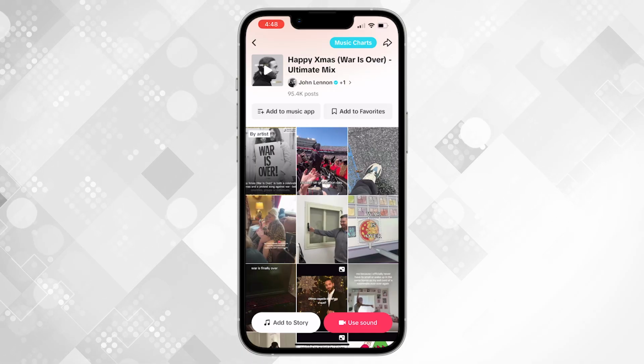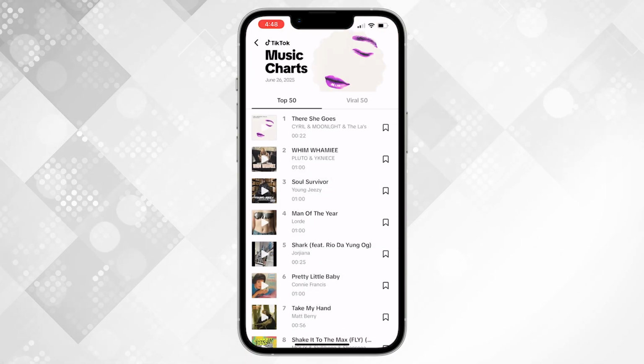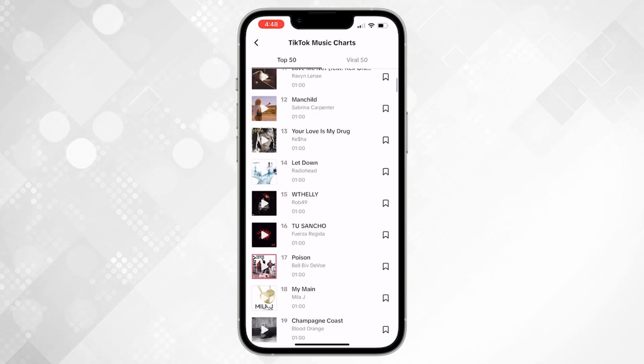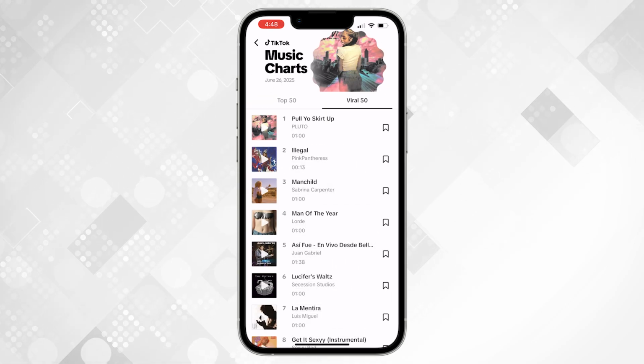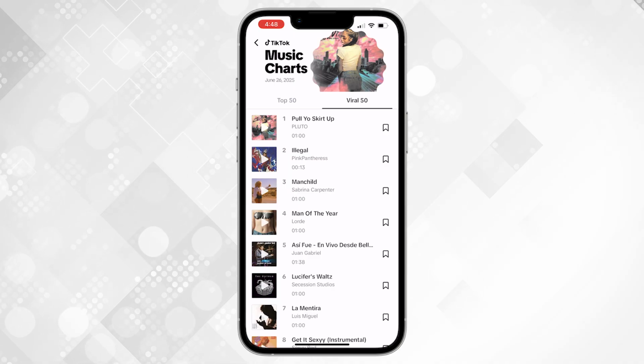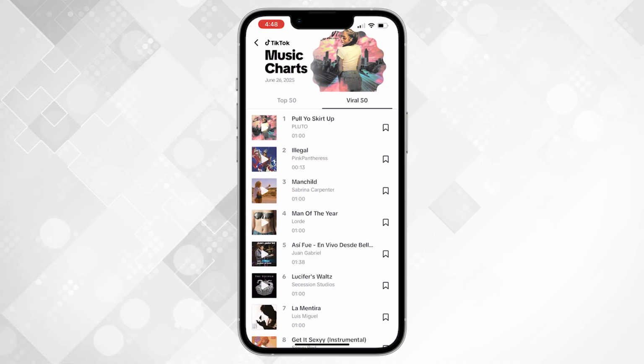Or if you come up to the top right-hand corner, you're going to see music charts. This is going to show you the top 50 songs on TikTok and the most viral 50 songs on TikTok. And you looking at this chart, studying this chart, and looking at what kind of formats and what kind of topics are actually trending under each one of these sounds is going to reveal to you exactly what sounds and what songs you should be using on TikTok.